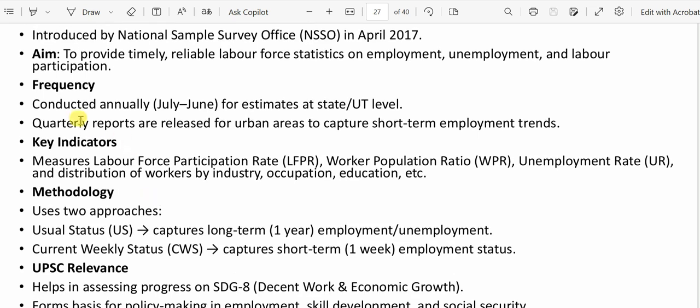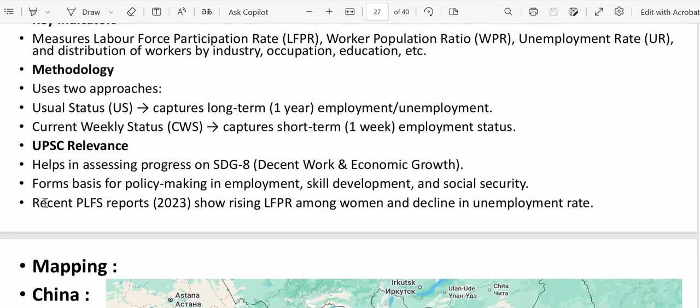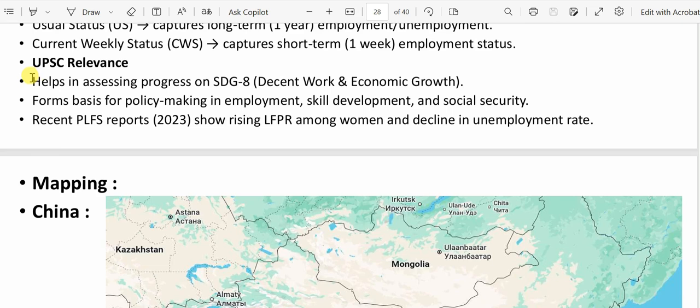Okay. We also check the frequency, and it helps in assessing progress in SDG 8. What is SDG 8? Decent work and economic growth. So let's suppose you are working in an organization, how is the work environment there? It helps with that understanding.